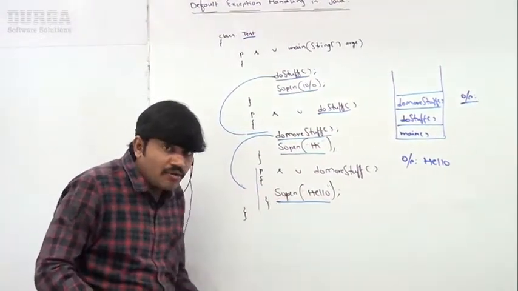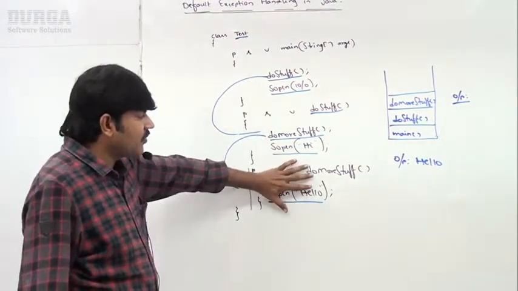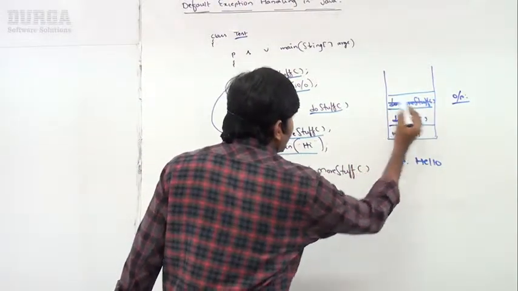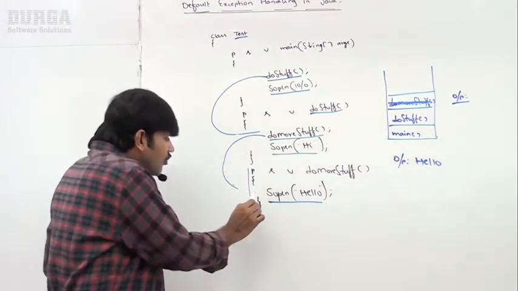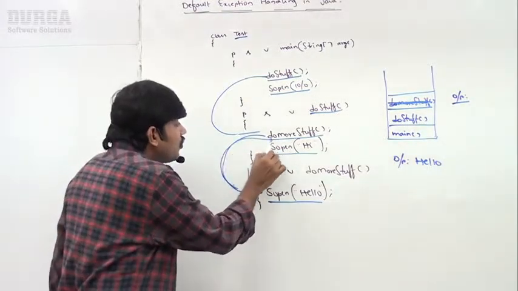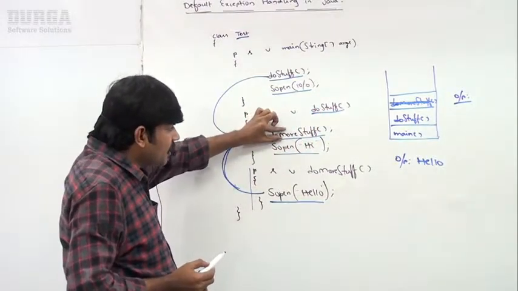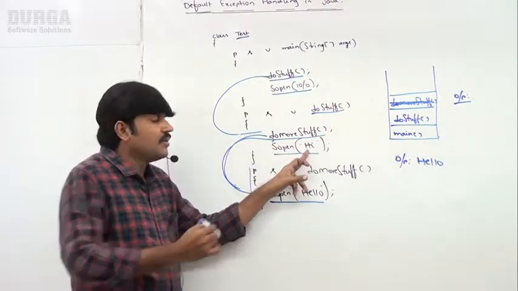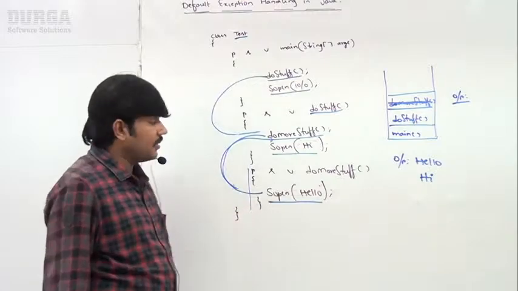Next, after printing hello, any other activities I have to do? Nothing. doMoreStuff completed normally. Now remove the corresponding entry from the stack. It is a normal completion of this method. Now the control goes back to the caller. The caller is doStuff. After completing the doMoreStuff method call, SOP of hi is there. Now print that hi.